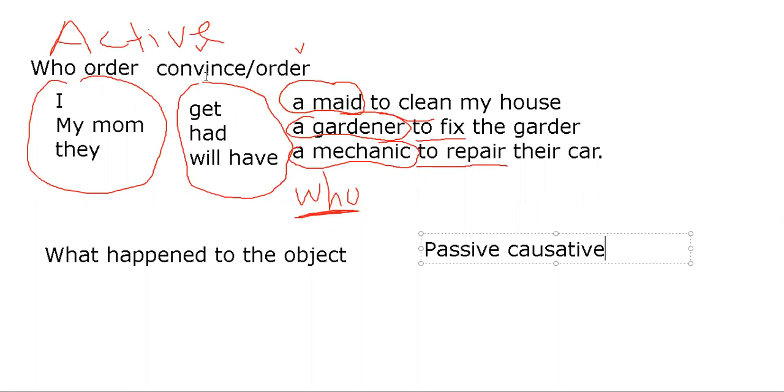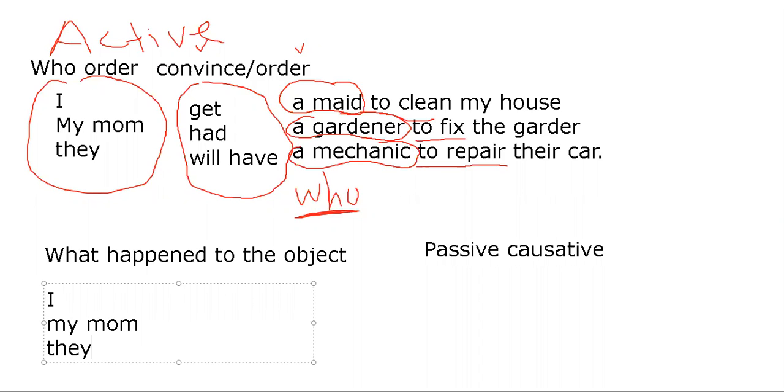Okay, so using the same example, we can have again the person who orders: I, my mom, they. Then I'll continue with the same verbs, to indicate that they convince or order someone, right?